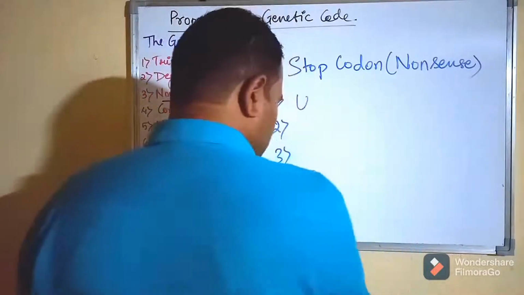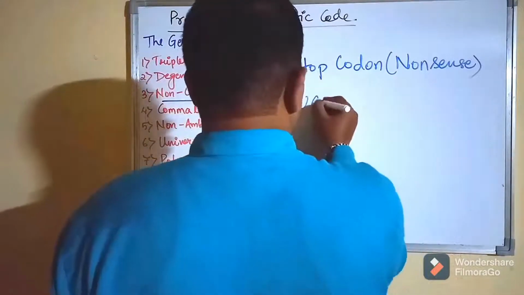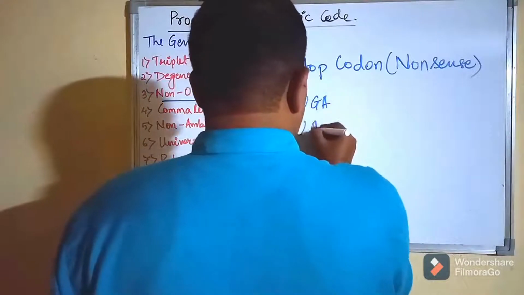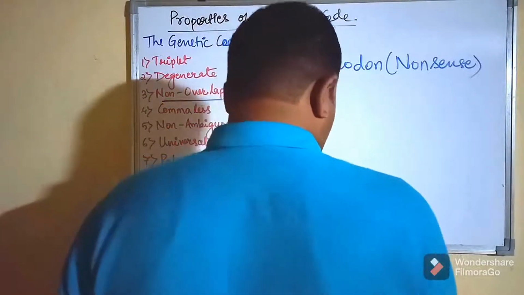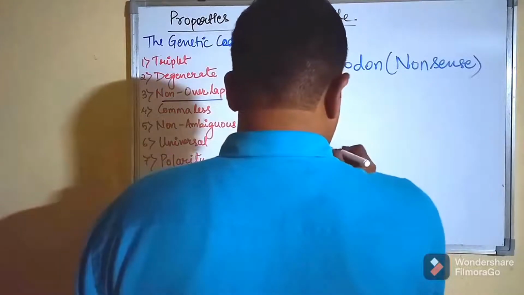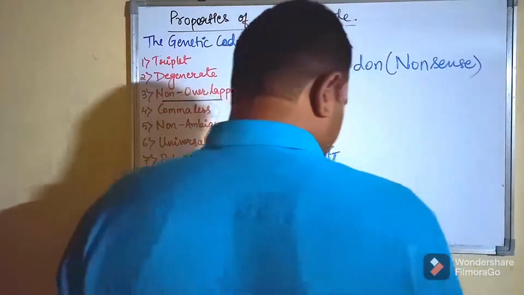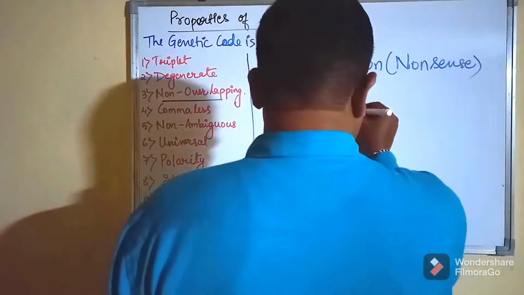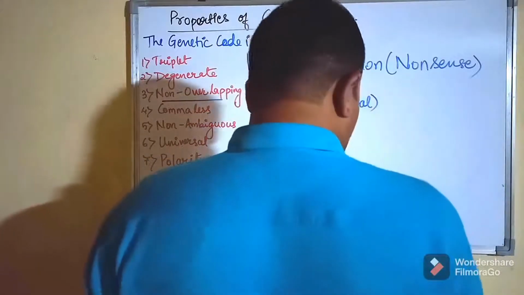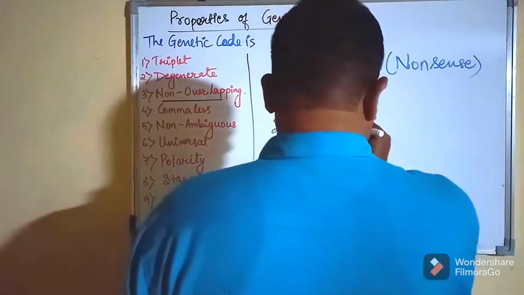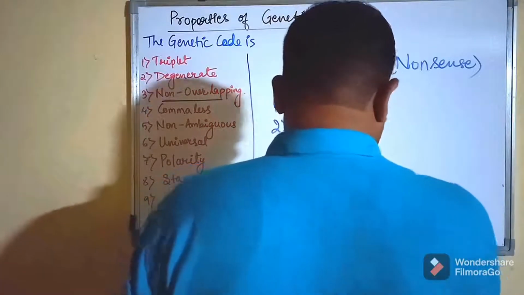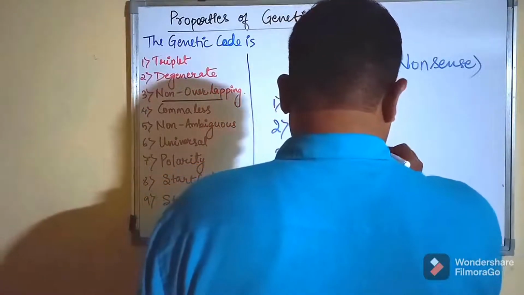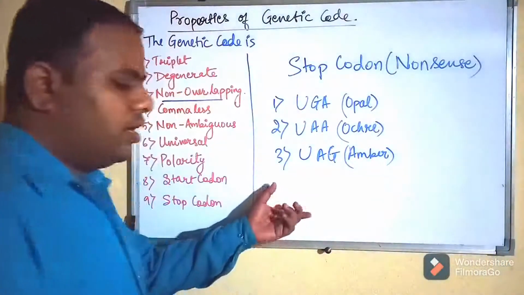First is UGA, then UAA, then UAG. UGA is opal, UAA is ochre, and UAG is amber. So these 3 are the stop codons.